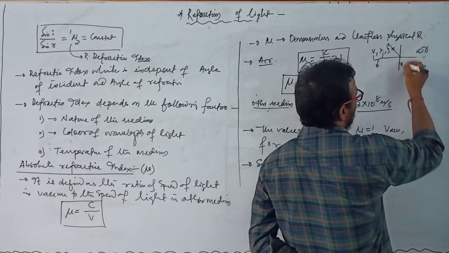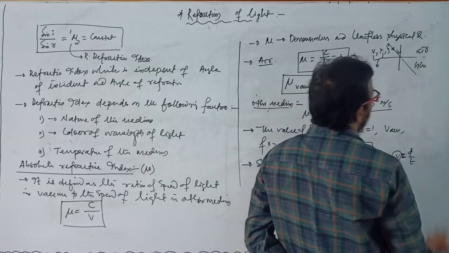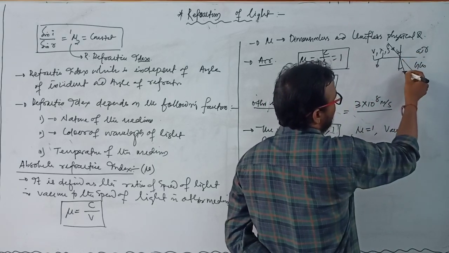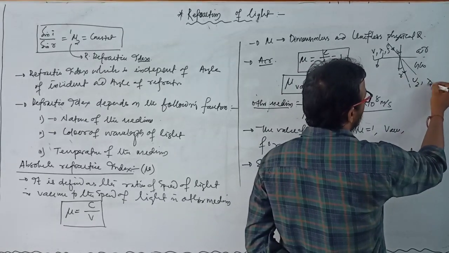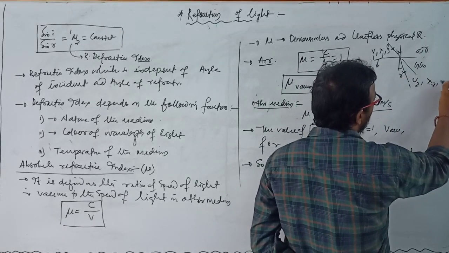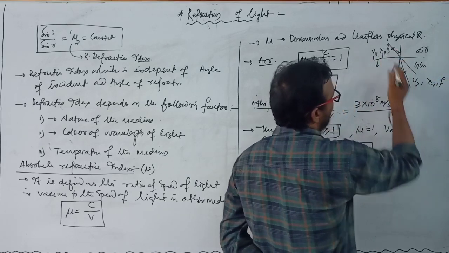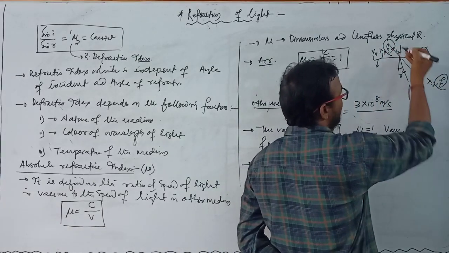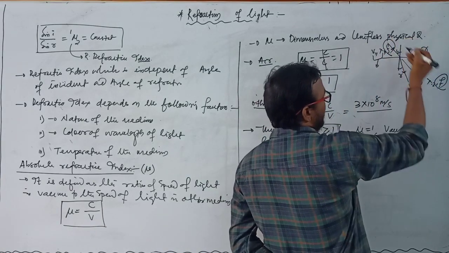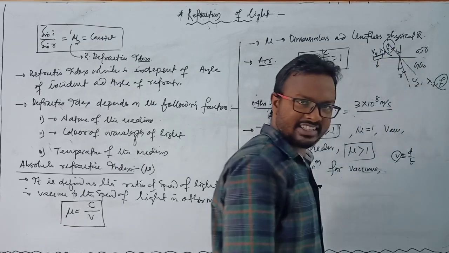This is the normal, this is the angle of incidence along the line of action of the incident ray, and the ray deviates from its initial path; this is the angle r. Here the velocity is v2 and wavelength lambda 2, with frequency f. This is v1, lambda 1, and frequency f. Frequency remains constant while light travels from one medium to another, but the velocity and wavelength change.